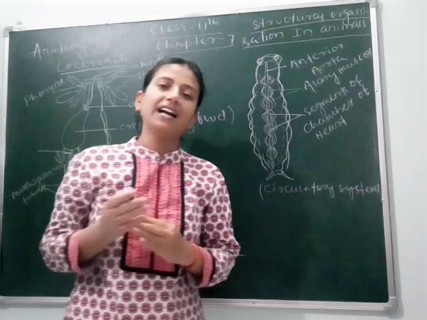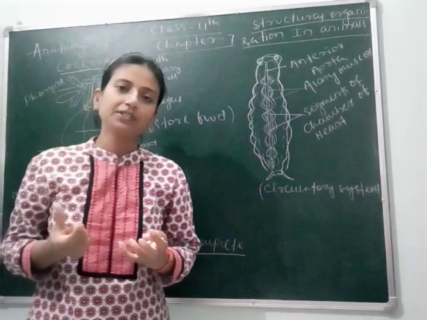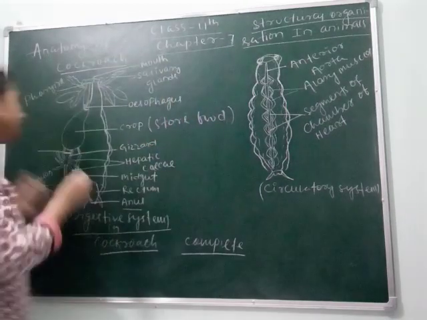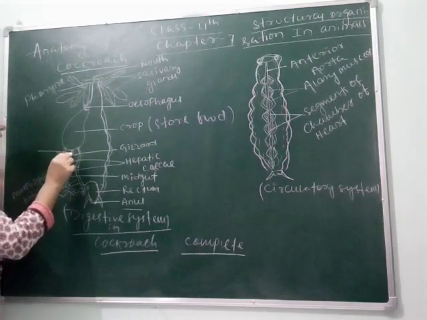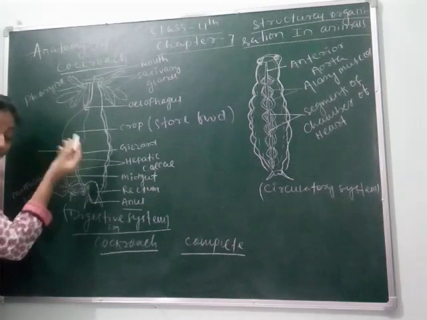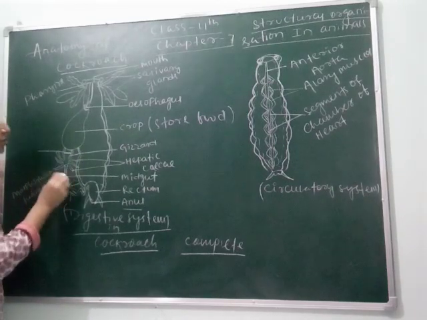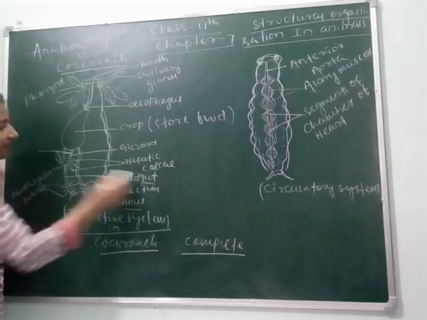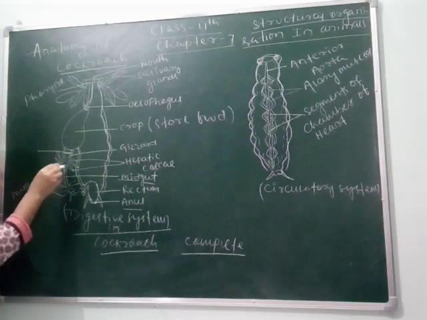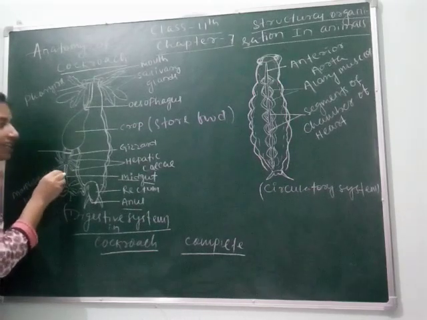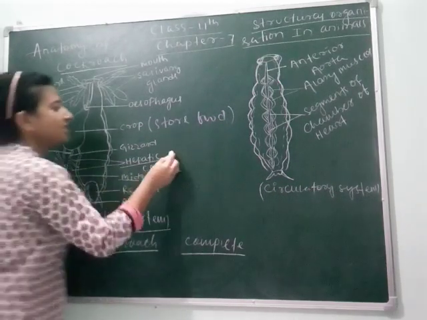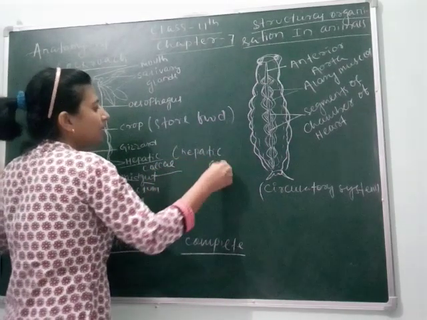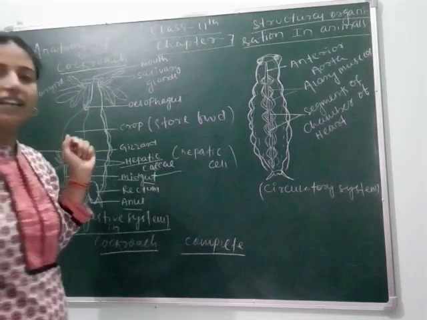Next, after crop, gizzard is present. Gizzard works for grinding, or you can say crushing the food. So here grinding of food occurs, and after grinding of food, the food moves towards the midgut region. You can see this part is midgut region, and when it enters into midgut region, hepatic ceca, made up of hepatic cells, secrete some enzymes.